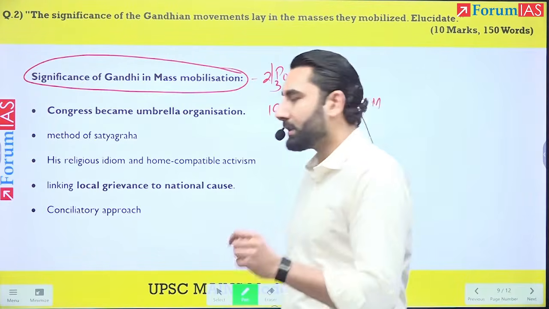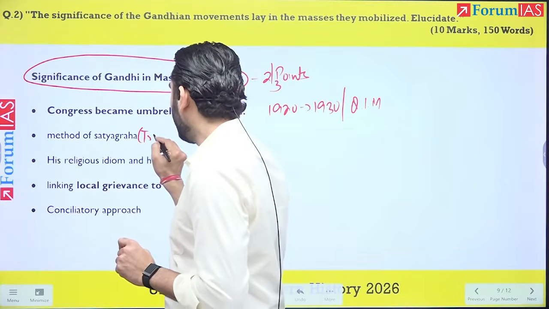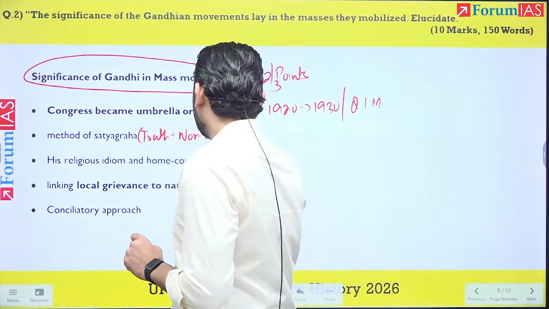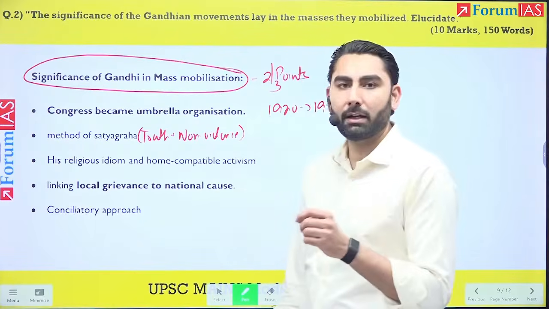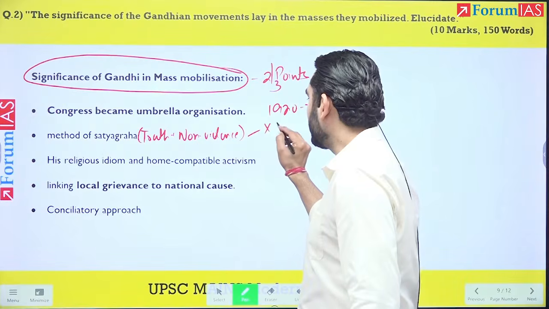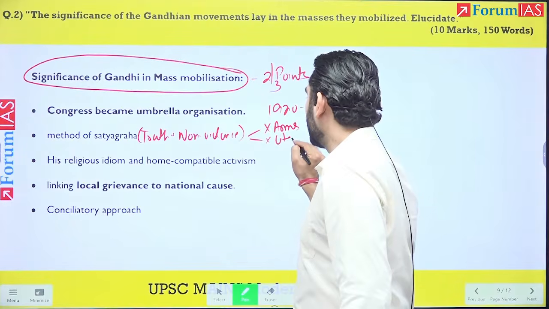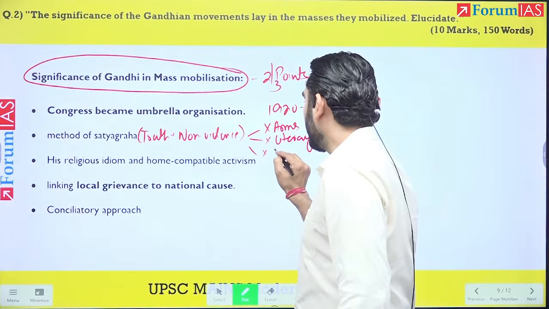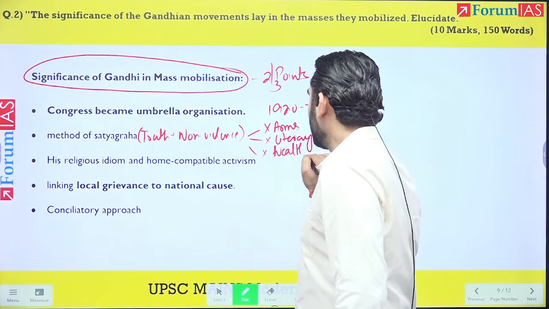His method of satyagraha, in bracket, whenever you write satyagraha, make it a habit to mention truth and non-violence. His method of satyagraha, that is truth and non-violence, neither required the arms, neither required the literacy, and nor did it require, if you want to mention, the wealth.